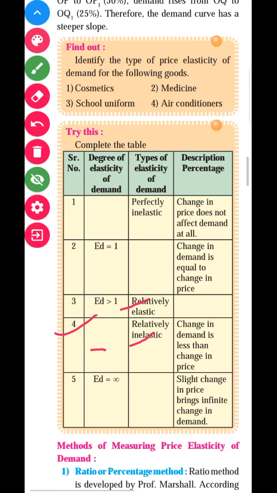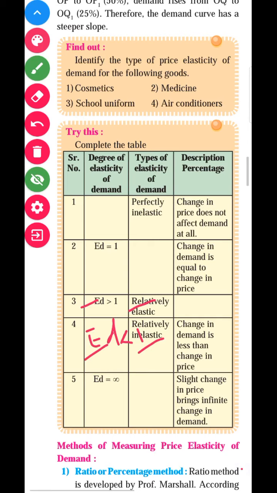As I told, this type is the opposite of that type. It means you have to write the coefficient value opposite of this. Here it is ED is greater than 1, and in the fourth type you can write ED is less than 1. How can you find this out? You can find it by an example. Relatively inelastic demand means price changes by 20% and demand changes by 10%.